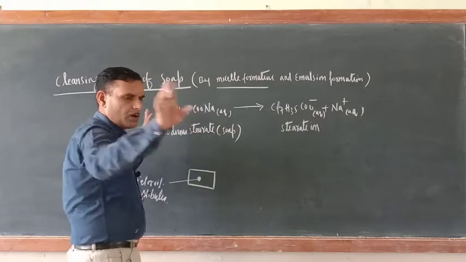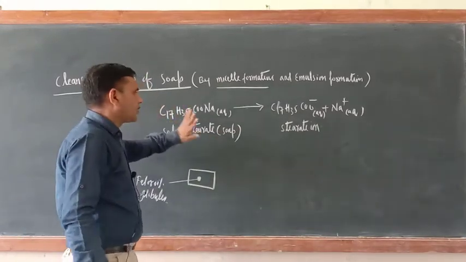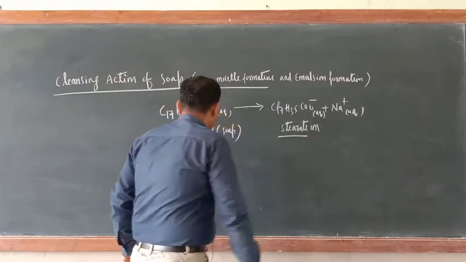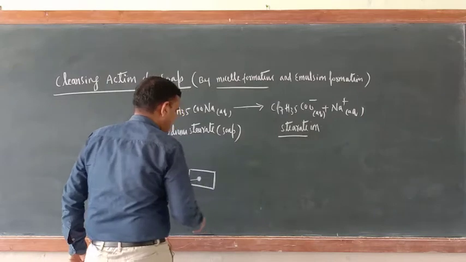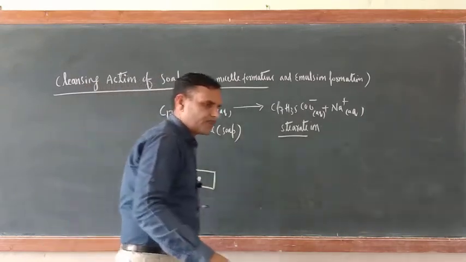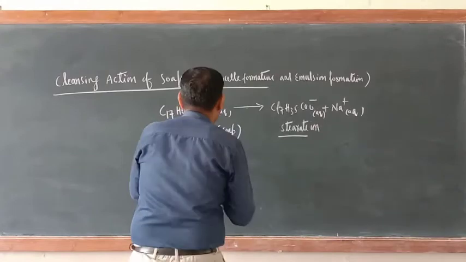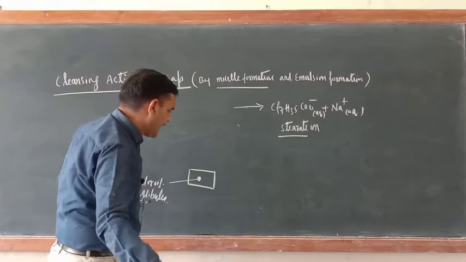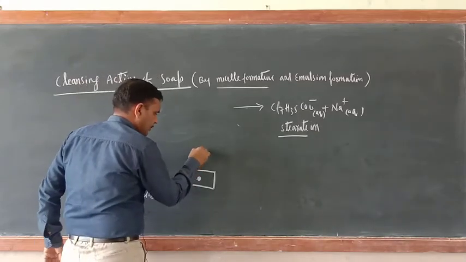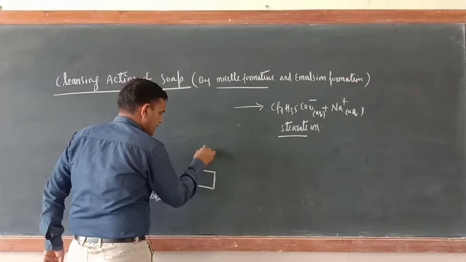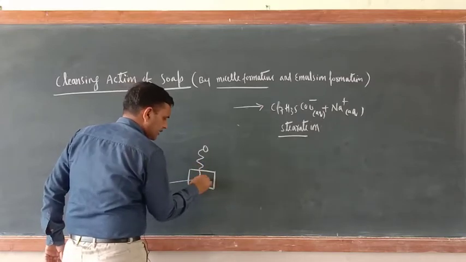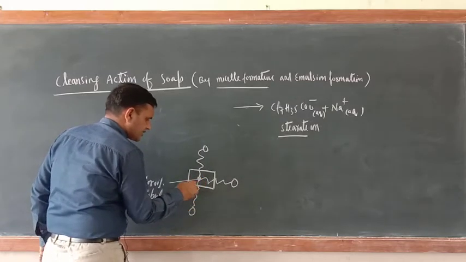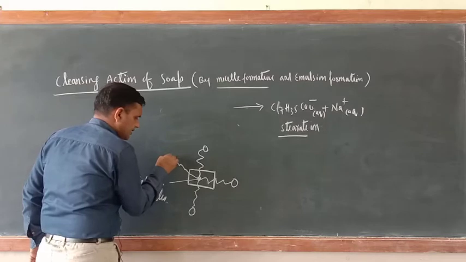The sodium ion will go out. It has nothing to do now with the stearate ion. Now these stearate ions will orient themselves around this fat or oil globule like that only. Just see, this is the head part, this is the tail part. Yesterday also I told you the same thing. Here also this is head, this is tail.